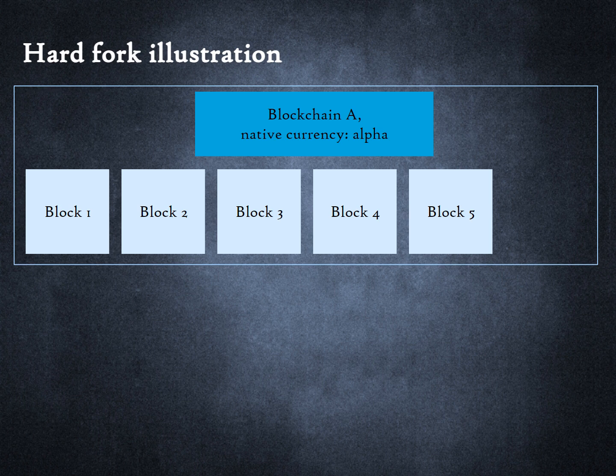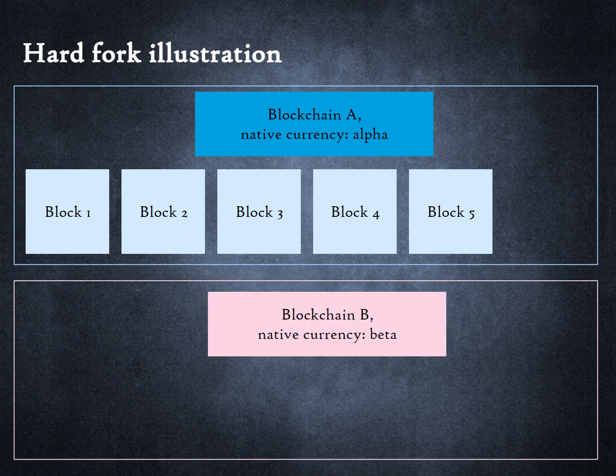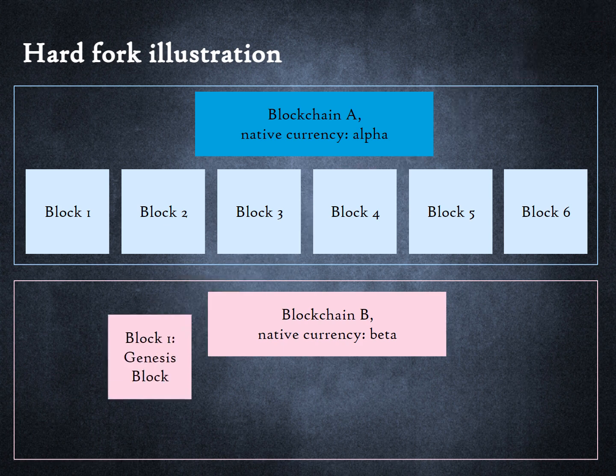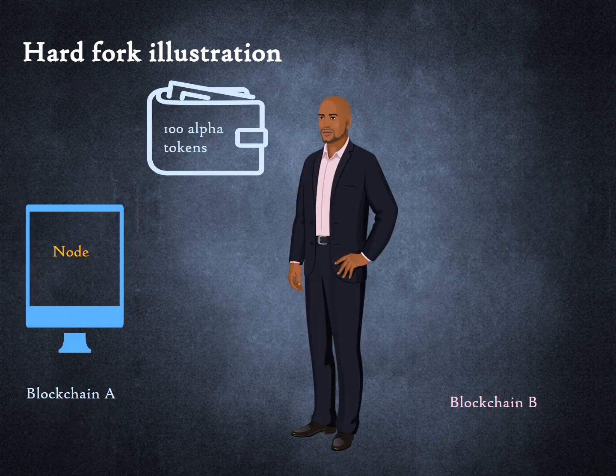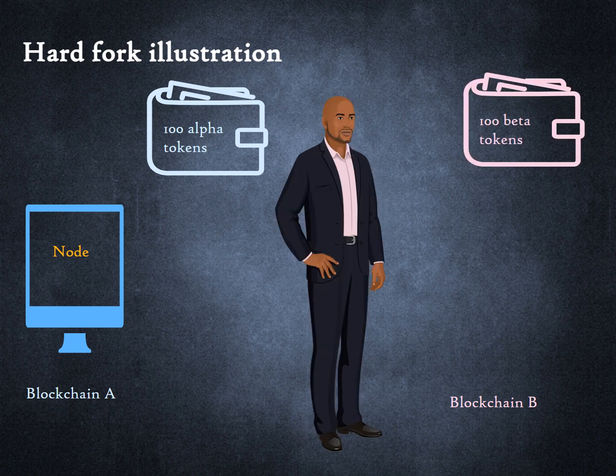So, they modify the original software of blockchain A and create a different network called blockchain B, with its native currency beta. In blockchain A, the next block mined will be block 6. In blockchain B, the next block mined will be the genesis block. The genesis block of blockchain B is mined with the rules of the new blockchain.